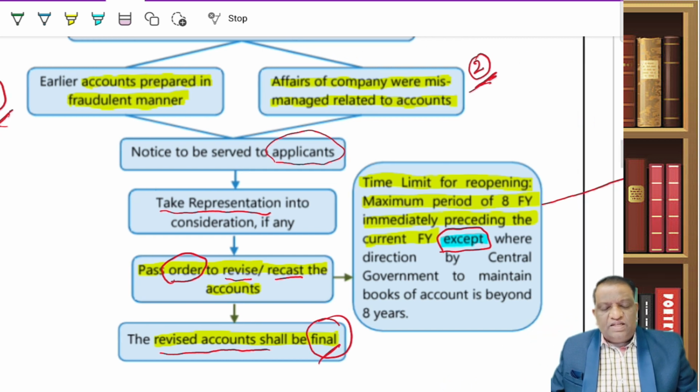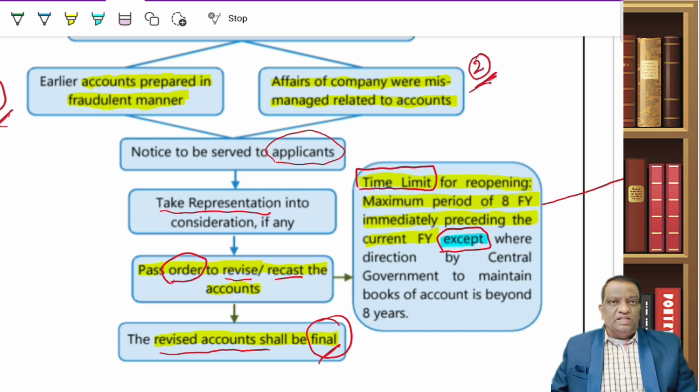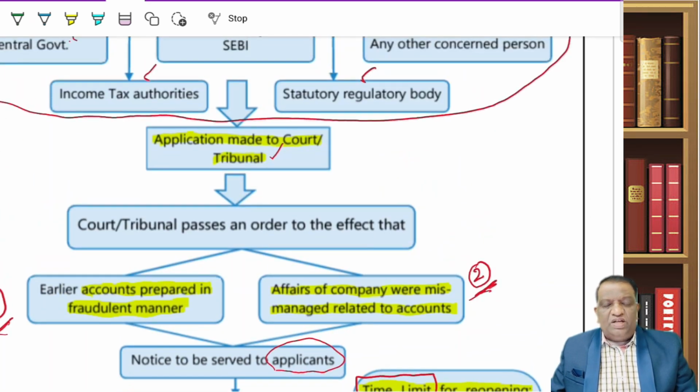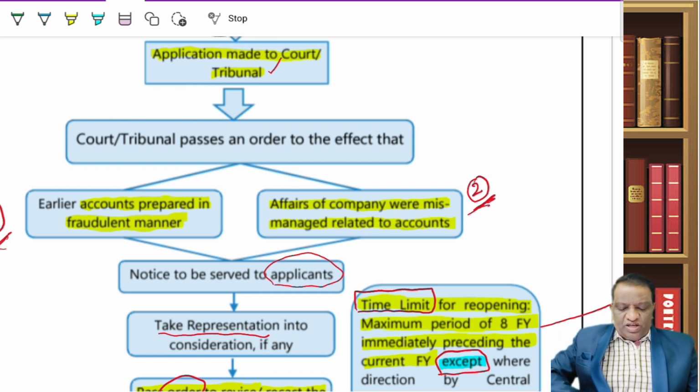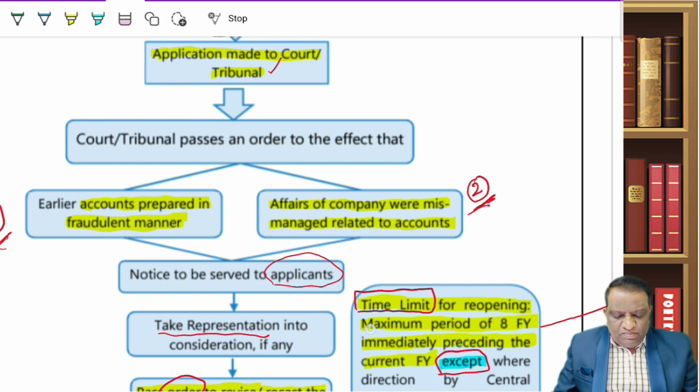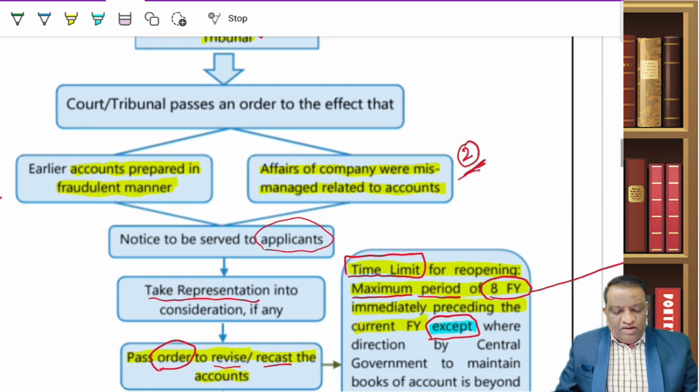Now, as I said, when this question is being asked in the examination, what is the point on which the majority of the questions are being asked? Majority of the questions are being asked to highlight the time limits. That is, whenever the tribunal is passing an order, or wherever these authorities are submitting an application, what is the time limit? Up to what point of time can these people ask for an order for reopening of accounts? The maximum period, mind you, for which they can apply for reopening of accounts is 8 financial years, that is, 8 financial years immediately preceding the current financial year.